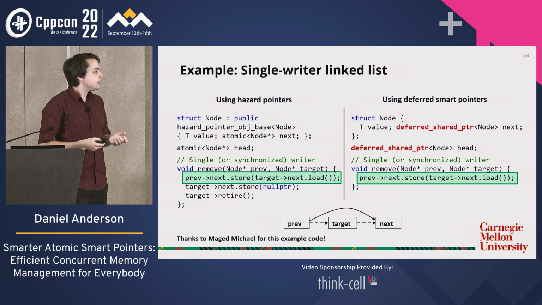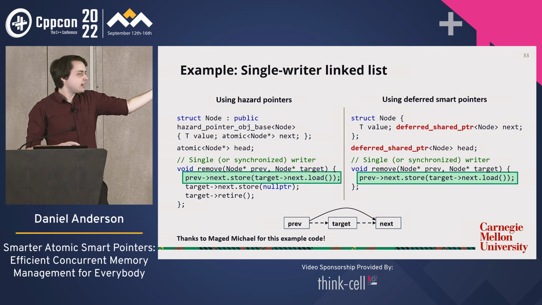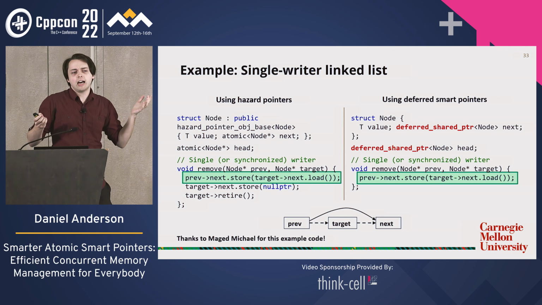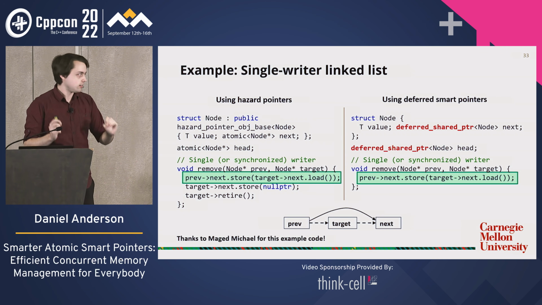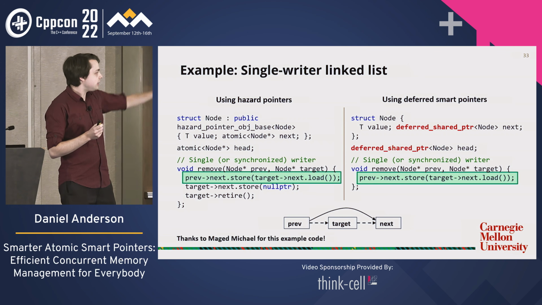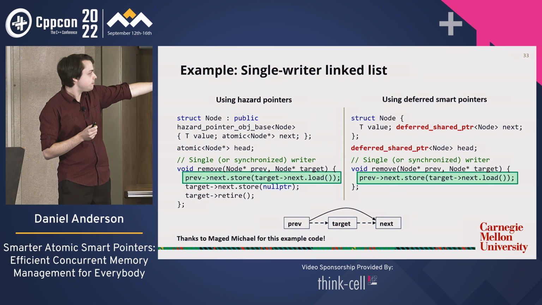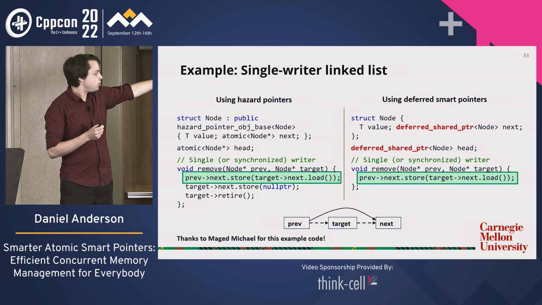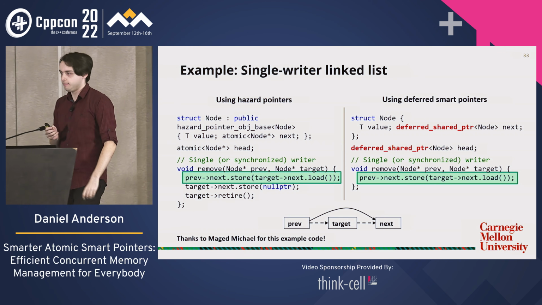which has the effect in this diagram here of splicing out target. Now, like I said, maybe this doesn't sound like it's too much more work. Like it's only 2 more lines, but those lines are subtle. If I didn't tell you, you might not believe me. We need to null out the next pointer. And it turns out that you have to do those 2 lines in that order, right?